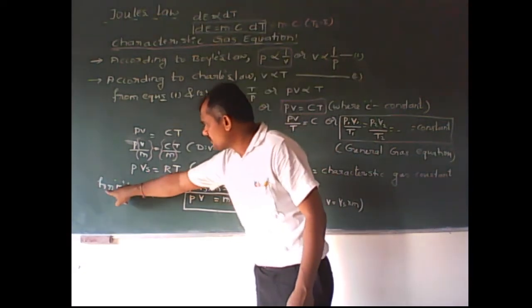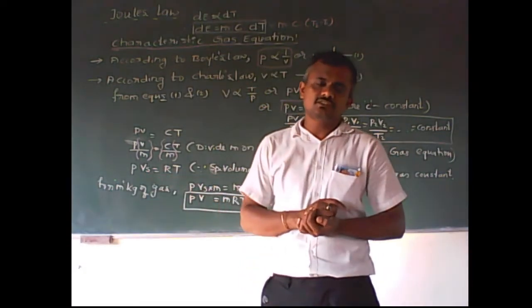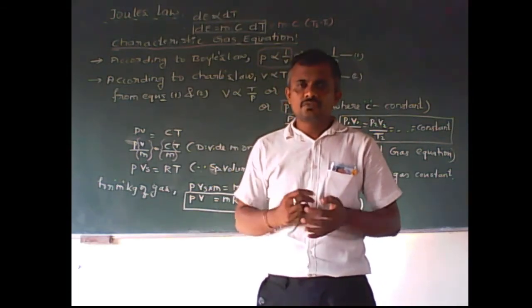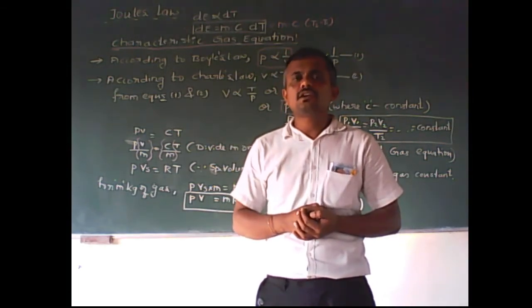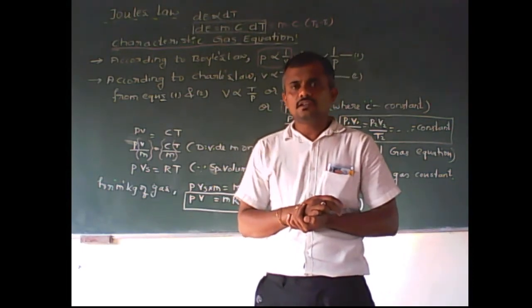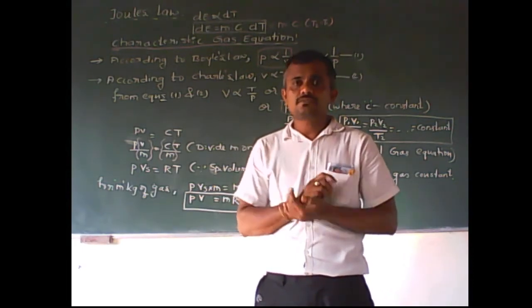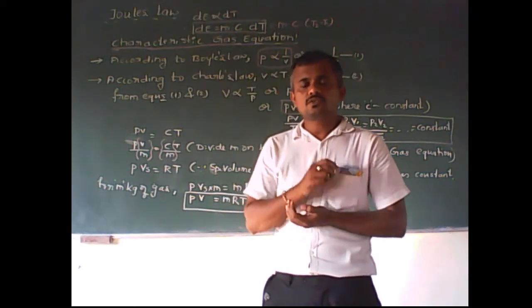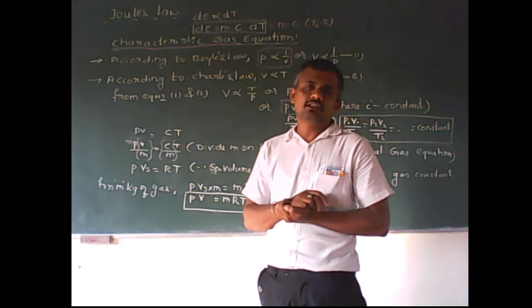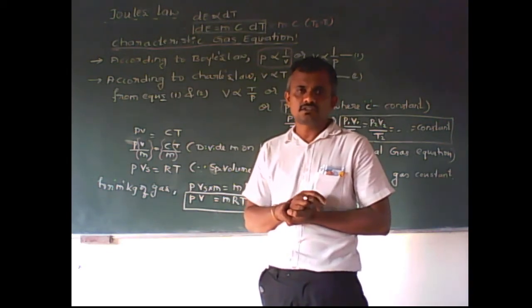Again, what I am taking is for m kg of gas. As you know, for the characteristic gas equation of a perfect gas, for experimental purposes you may take 1 kg, 2 kg, 3 kg, any quantity, and you have to specify it. Therefore, we have to consider the mass of the gas contained in a container or closed system.